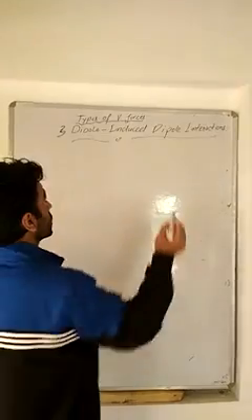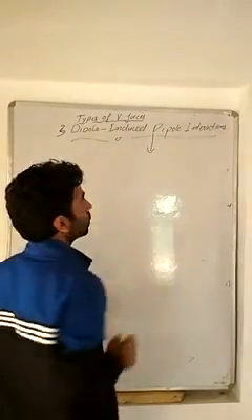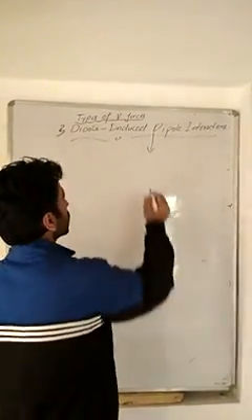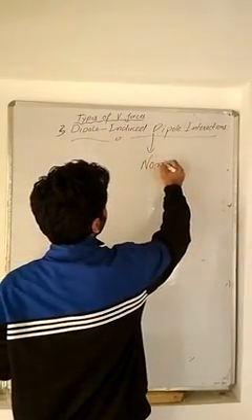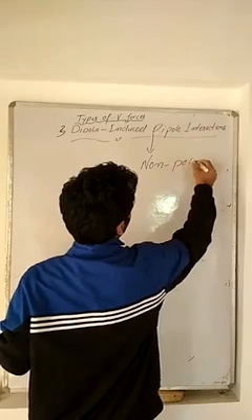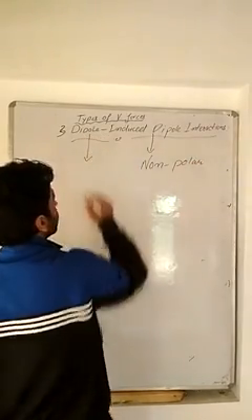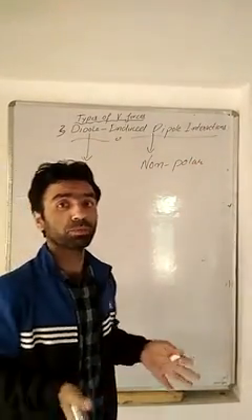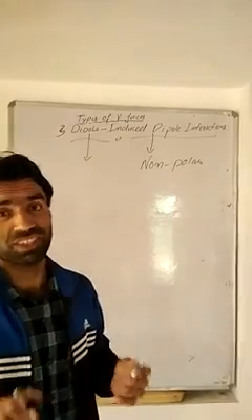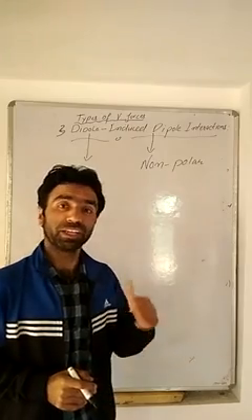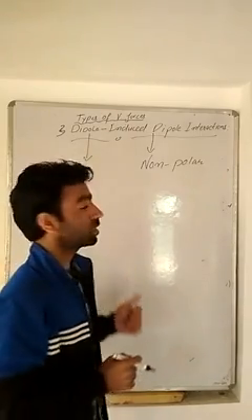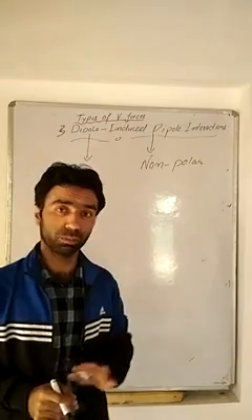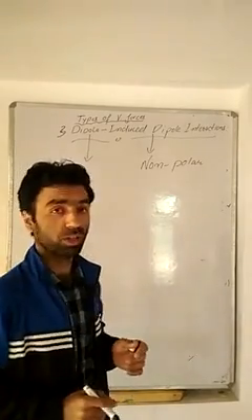Since we studied last time that induced dipole interactions are present among non-polar molecules, while dipole interactions are present among polar molecules. The polar molecules must have a permanent dipole, and in addition to the presence of a permanent dipole, they must have a non-zero dipole moment. These features we have already studied.